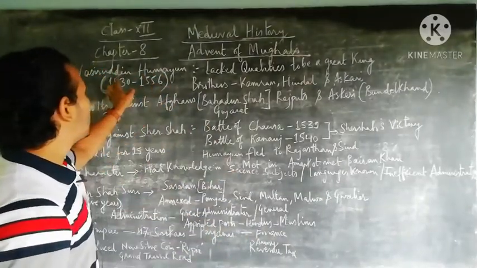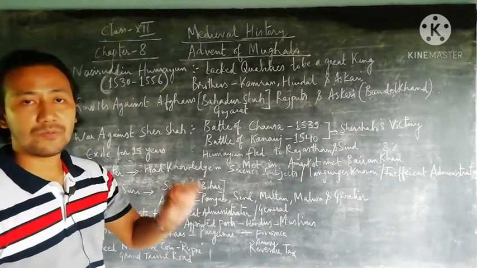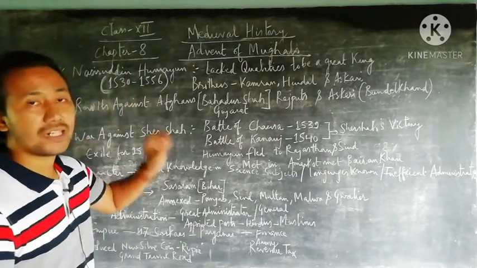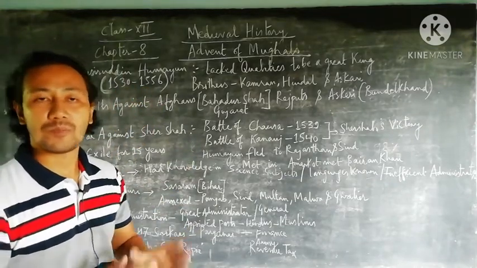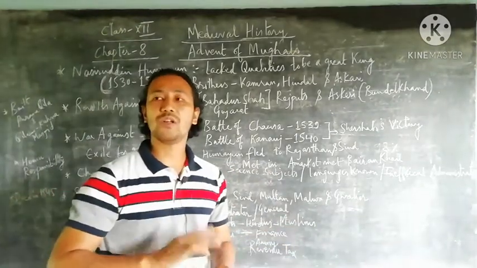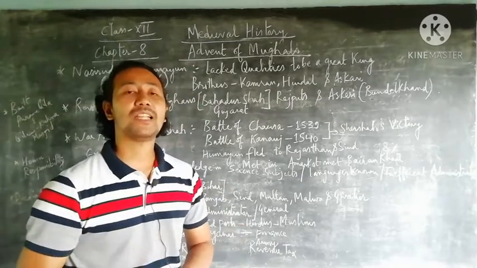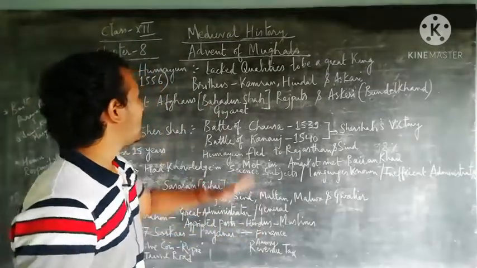If we talk about Nasruddin Humayun, he was the eldest son of Babur, who ruled from 1530 till 1556, but in between he was exiled for almost 15 years in Persia as he was being chased by Sher Shah Suri. So let's start the class.